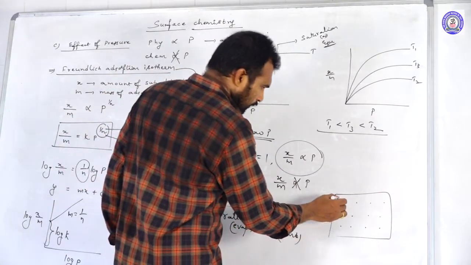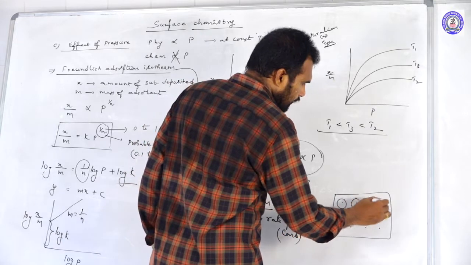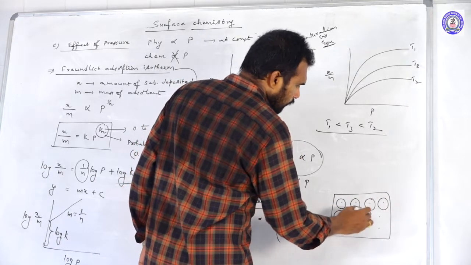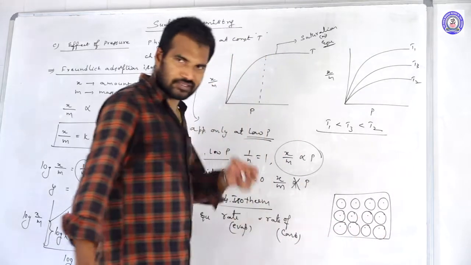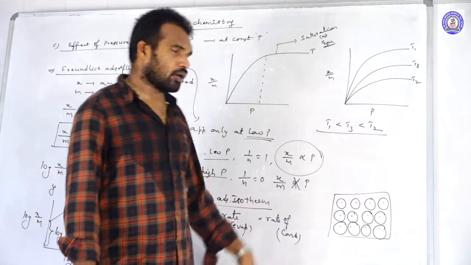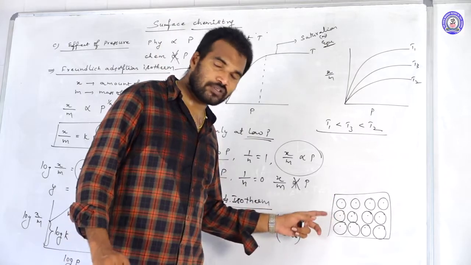So like this, what happened? The molecules are accumulated on the surface of the body at adsorption sites, and they form which layer?